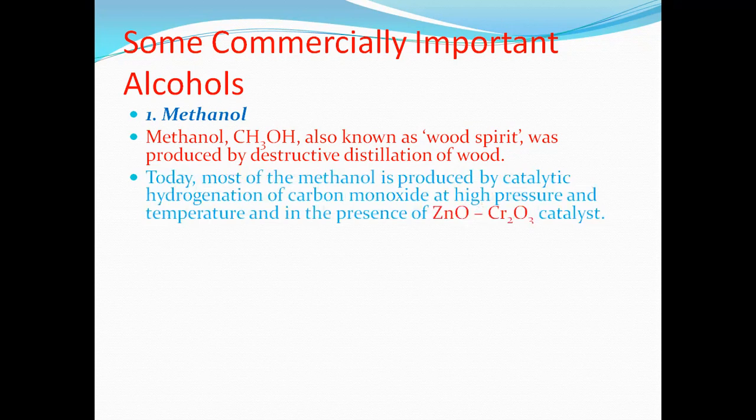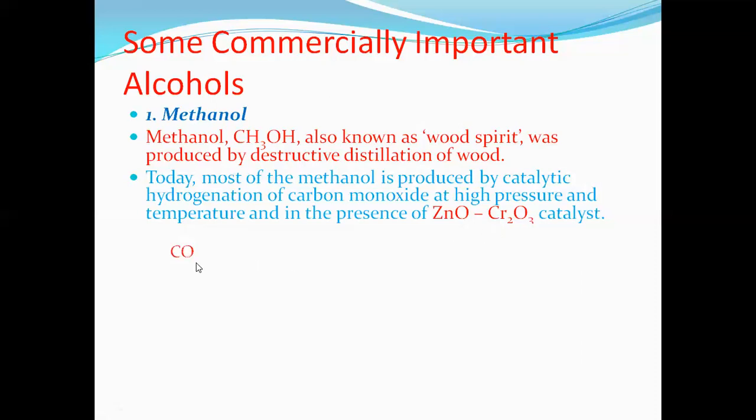Today, most of the methanol is produced by catalytic hydrogenation of carbon monoxide at high pressure and temperature in the presence of zinc oxide and chromium oxide catalyst. Remember, methanol is produced by catalytic hydrogenation of carbon monoxide at high pressure and temperature in the presence of catalyst. Which catalyst? Zinc oxide, chromium oxide catalyst is used.